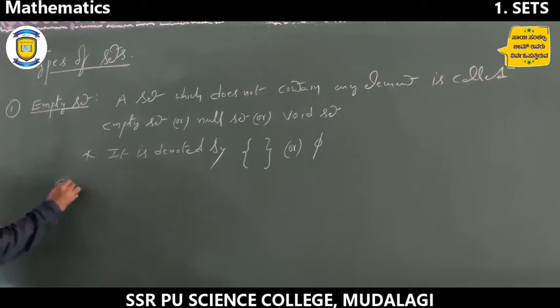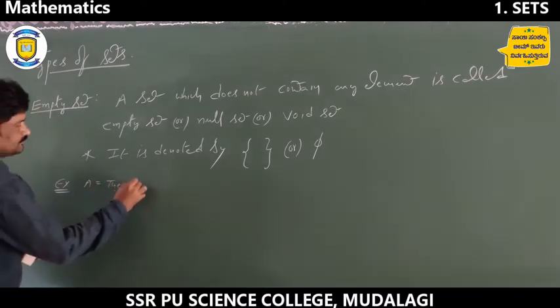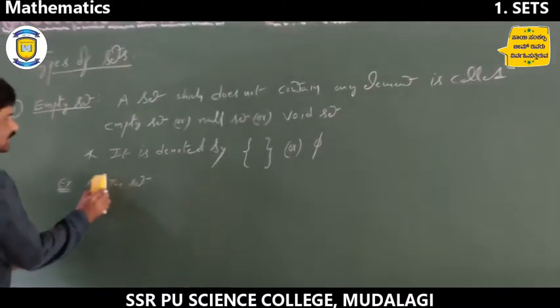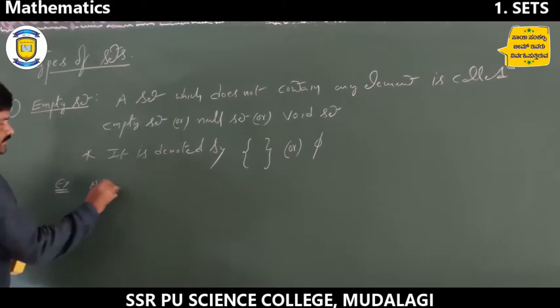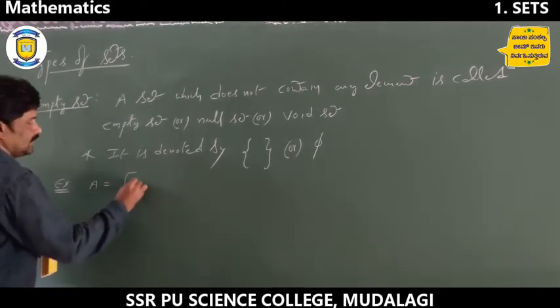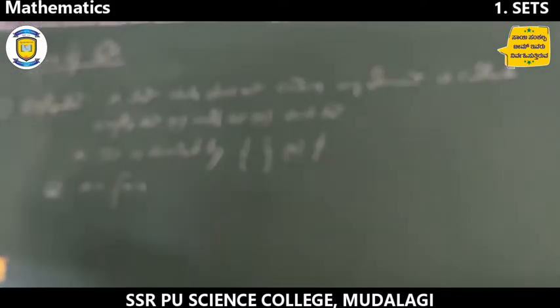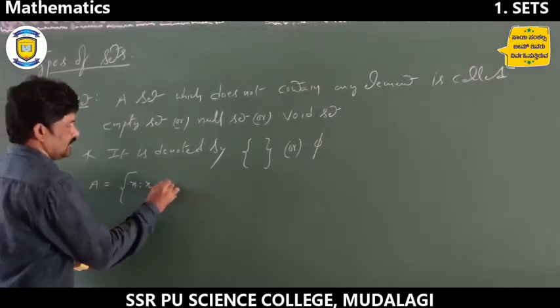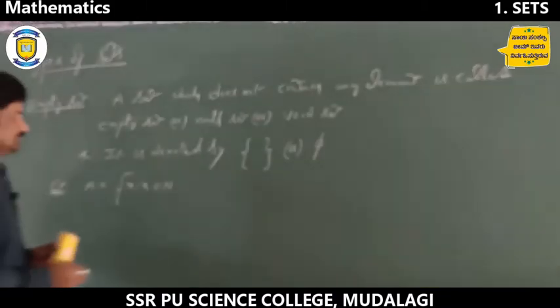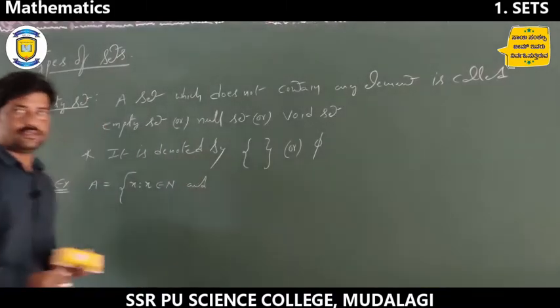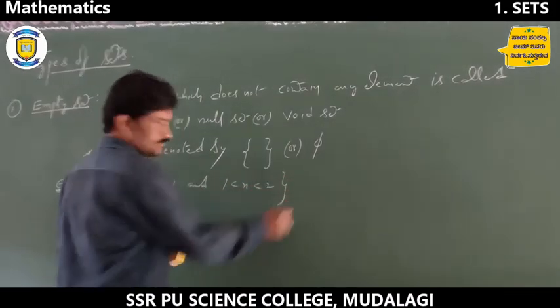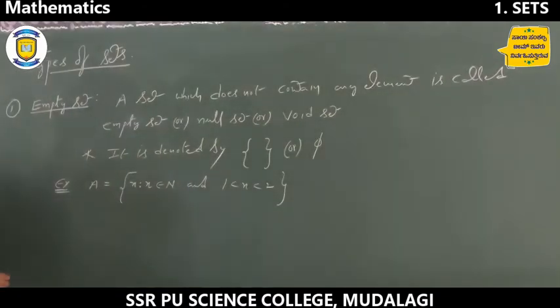So for example, the set A equal to the set of x such that x belongs to N and x lies between 1 to 2.